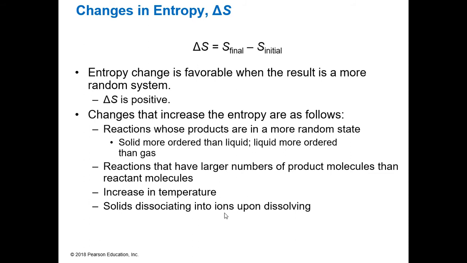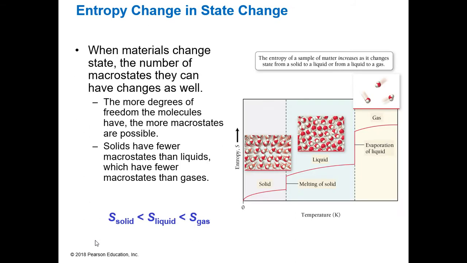If we have an increase in temperature, we know when we increase our temperature, things move faster. And since they're moving faster, they can move past each other more easily. And so we have a greater increase in entropy. Also, solids going into ions, we know that solids are ordered, ions are disordered, and so we'll also have another increase in entropy.